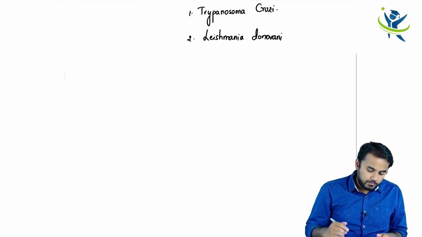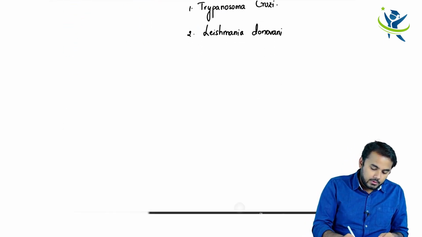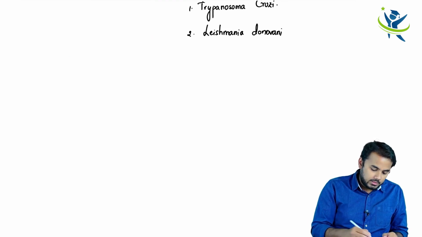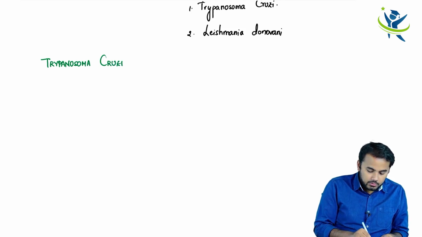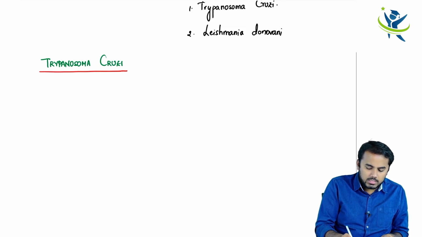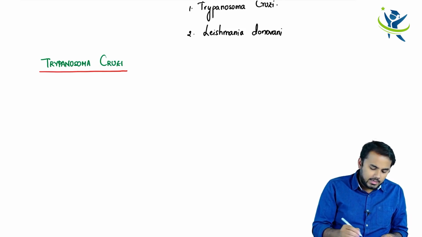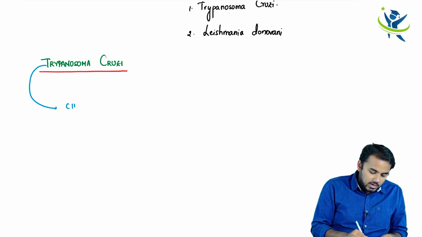Okay, so the first thing here comes is your Trypanosoma cruzi. Now, when you come to Trypanosoma cruzi, all of you might have known this, I think, that whenever I tell this bug, the one thing that comes into your mind is Chagas disease.